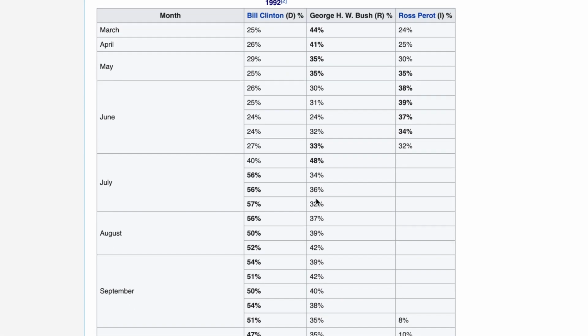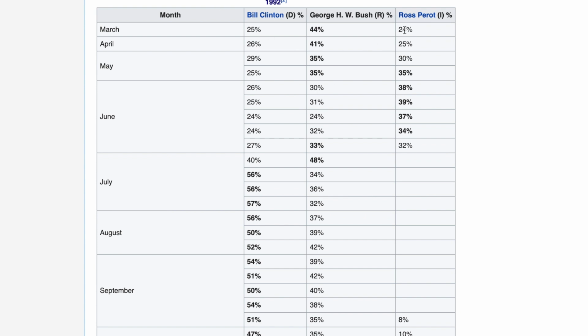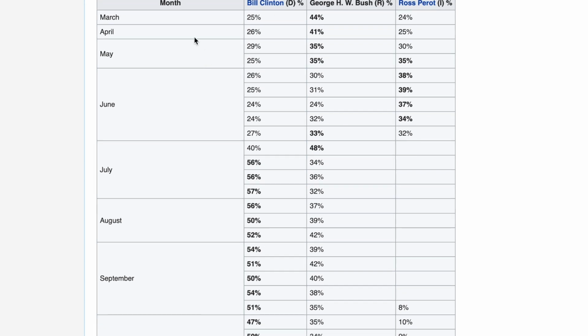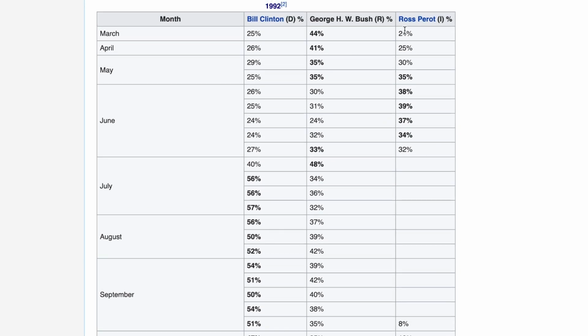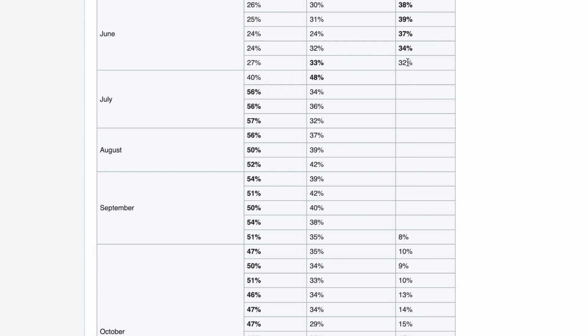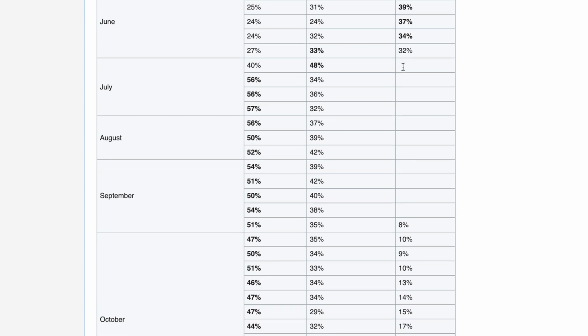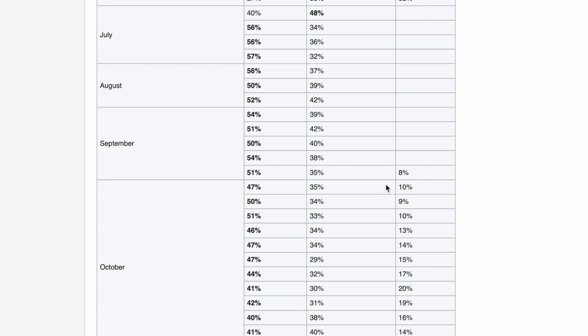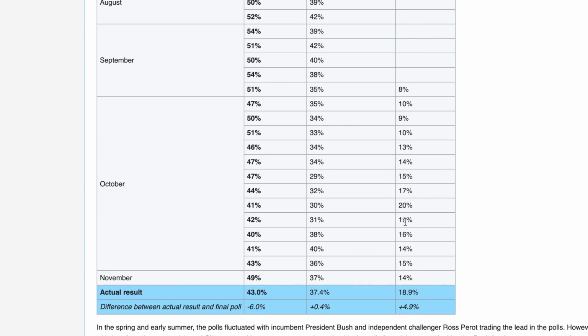This is on Wikipedia, the Gallup surveys for 1992 election polling. And we see here Ross Perot, independent, versus Bill Clinton, the Democrat, and George H.W. Bush, the Republican. We see here Ross Perot actually leading in these polls. Then at this point, he drops out. And these are just the Gallup polls, but I think he had started to fall in support or something, and he dropped out. Then later on, he rejoined the race.